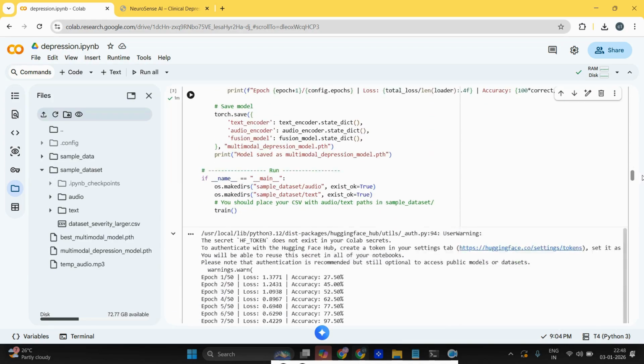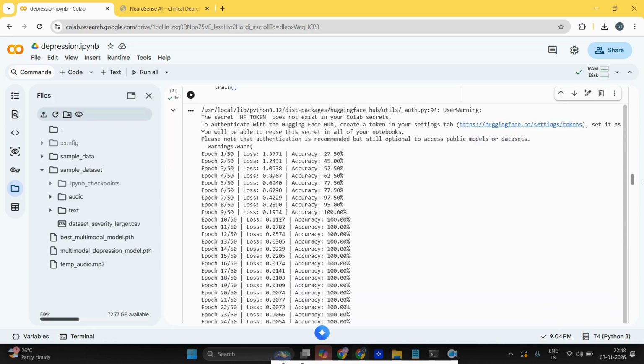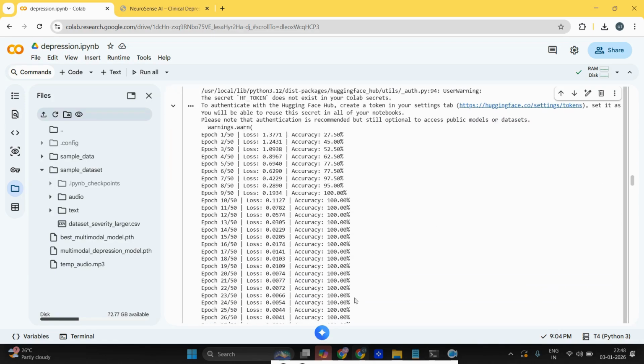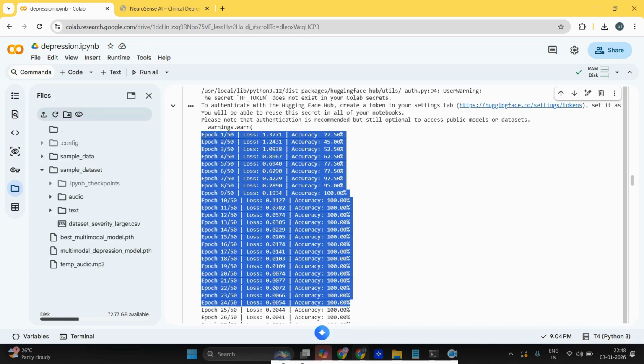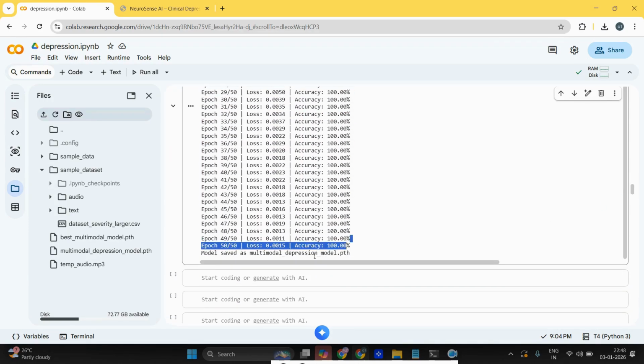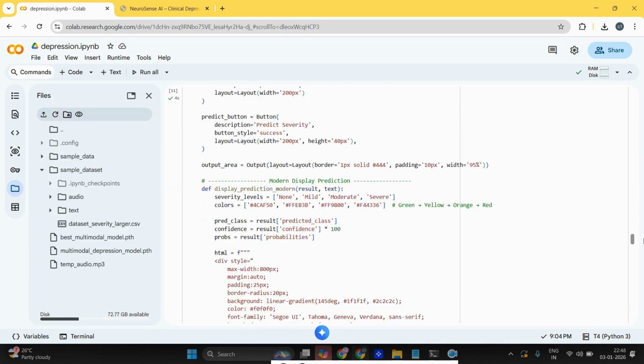Right now the training is completed. Once the training is completed, we can see the loss and accuracy. We gave 50 epochs, and we are getting a training accuracy of 100. Then we can go for the testing.